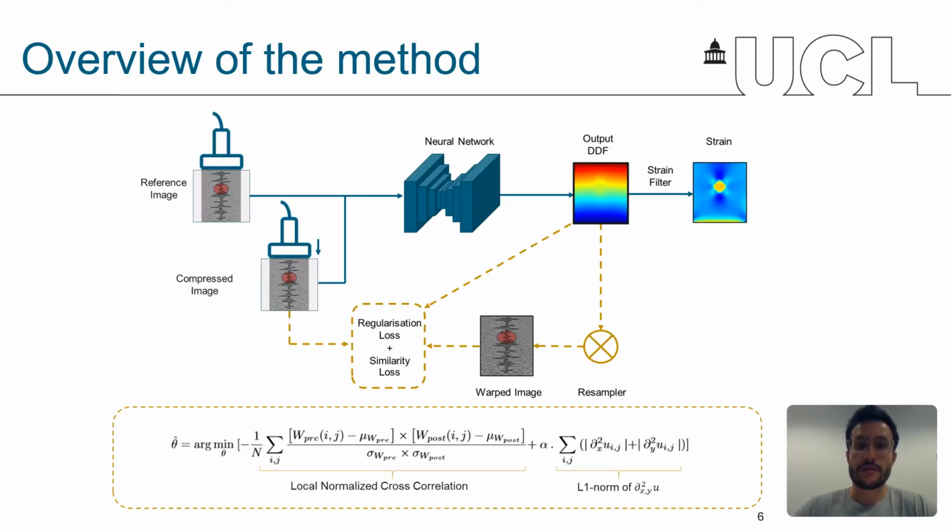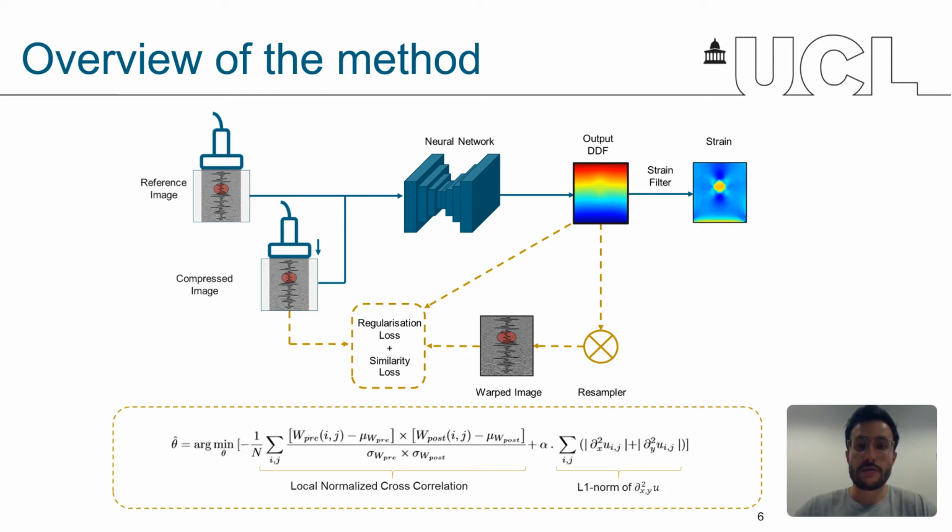The diagram shows here an overview of our method. As you can see, our network has an encoder-decoder architecture, and it takes as input a pair of ultrasound radiofrequency data that correspond to the reference and the compressed image. The network then outputs a displacement field to match the reference and compressed image. Then this allows us to compute the axial strain using a GPU implementation of the well-known least squares strain estimator.